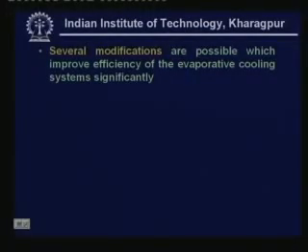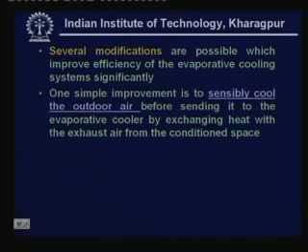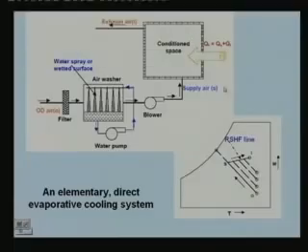Now several modifications are possible which improve efficiency of the evaporative cooling systems significantly. So let us look at what are these modifications. I will just discuss one or two modifications. One simple modification is that you can sensibly cool the outdoor air before sending it to the evaporative cooler by exchanging heat with the exhaust air from the conditioned space. So this is one of the simple improvements. So let me explain this.